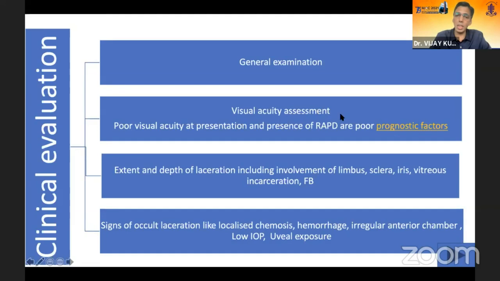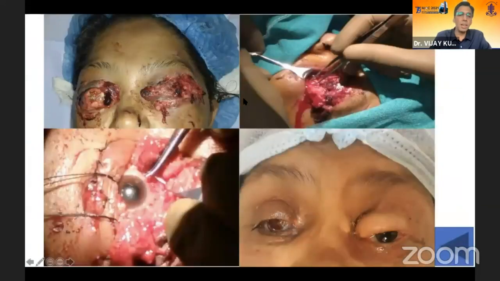Now, it is very important to assess the visual acuity. This is one patient who had bilateral stab injuries in both eyes. She was stabbed around 47 times in both eyes, and when she presented to us, it looked like a hopeless situation. One of our residents who attended her first noted that she had some perception of light in her left eye. The patient was taken for surgery at 7 p.m. in the evening.